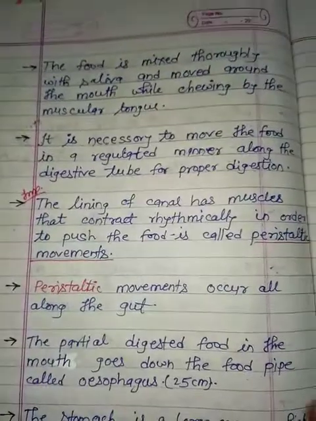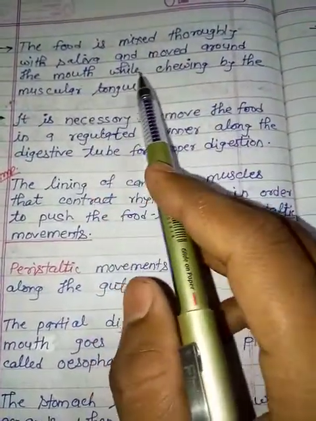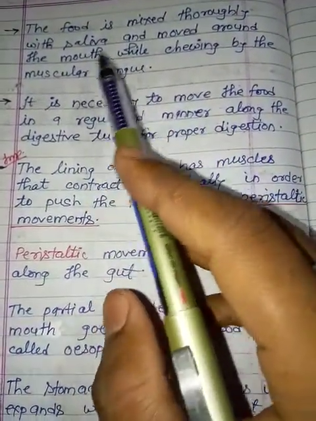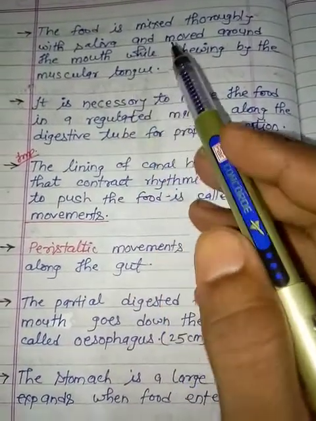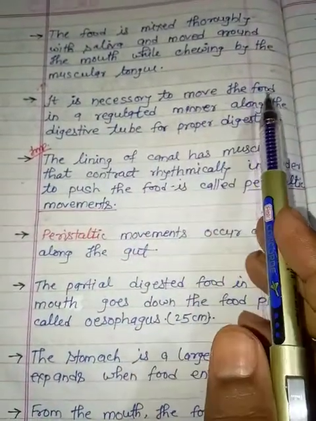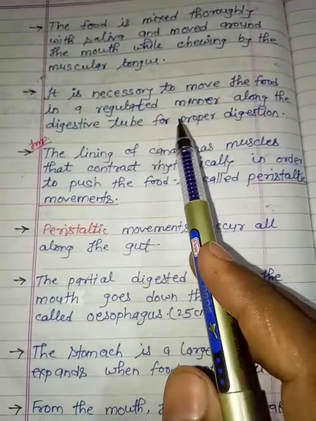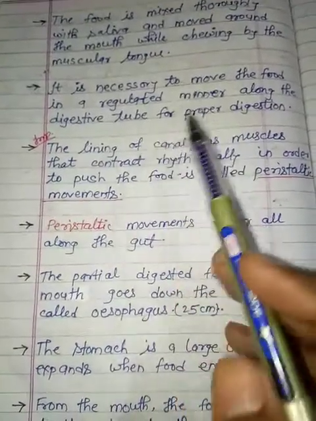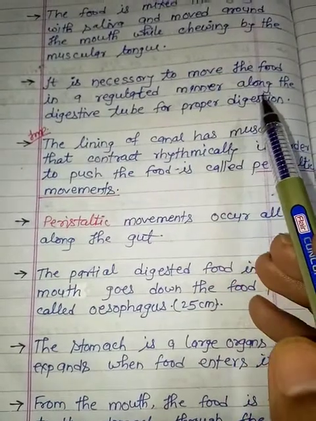Food is mixed with the saliva and moves around the mouth while chewing by the muscular tongue. We have discussed that muscles play the most important role in mixing food material with saliva, as well as helping in the chewing of food. It is necessary to move the food in a regulated manner along the digestive tube for proper digestion.